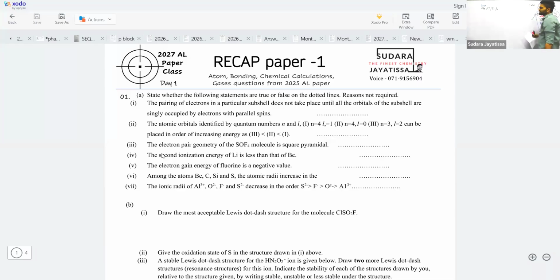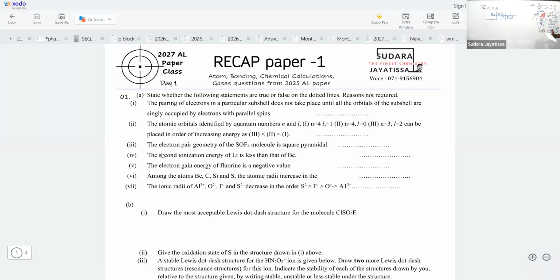Radius increases in which order of elements? Beryllium, carbon, silicon, sulfur. Think where these elements are. Beryllium, boron, carbon, silicon, phosphorus, not sulfur. Phosphorus and then sulfur. Alright.